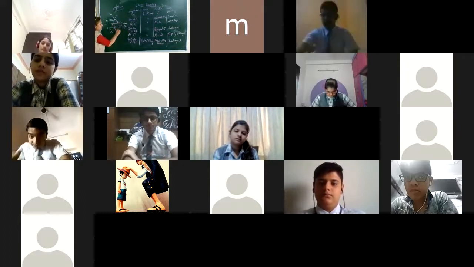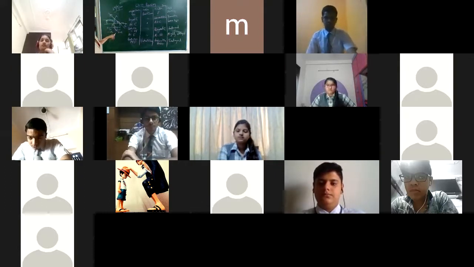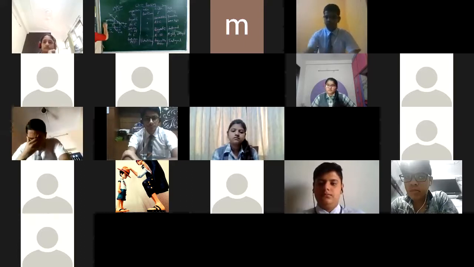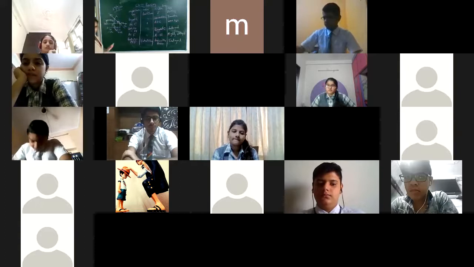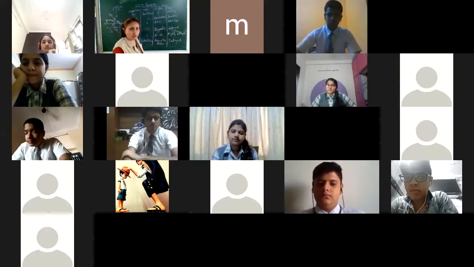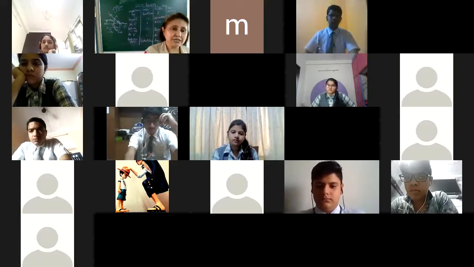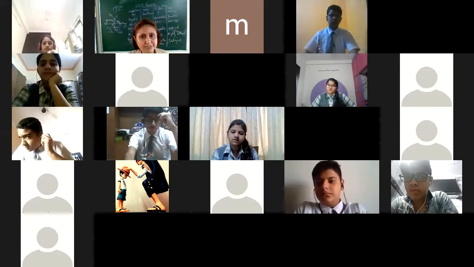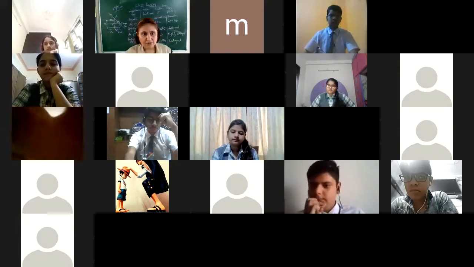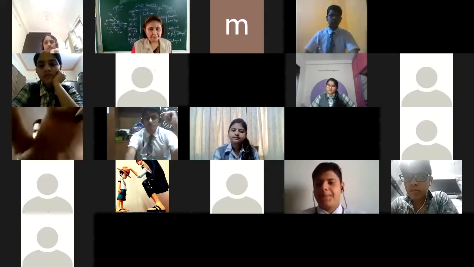So v distance here will be always positive. Image is virtual and erect. v distance will be always positive. ho will be positive. hi will also be positive. Okay, in case of convex mirror here. The main important use of the convex mirror is that it is used as a rear view mirror in vehicles. Why? Because it gives a wider field of view. Okay, so this is about mirrors.